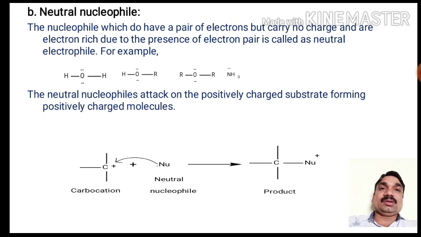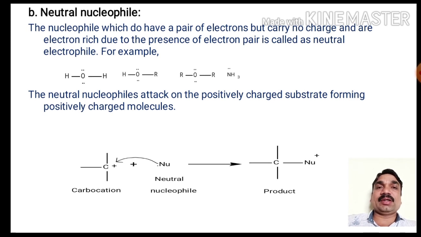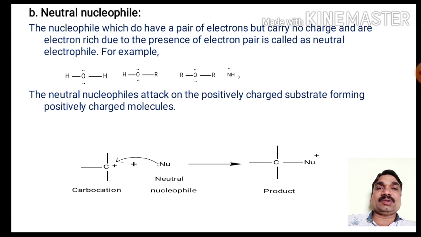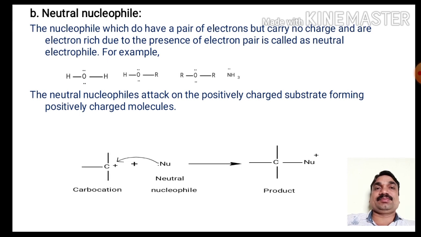The third example is ether. In ether also the lone pair of electrons is present on the oxygen atom and it is a neutral nucleophile. Ammonia, NH3: nitrogen carries a lone pair of electrons, and here it acts as a neutral nucleophile. The neutral nucleophile attacks the positively charged substrate forming a positively charged molecule. So here the carbocation in the substrate molecule is attacked by the neutral nucleophile having no charge. It will result in the formation of a product that carries a positively charged species.